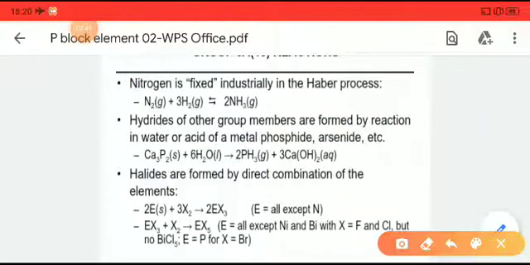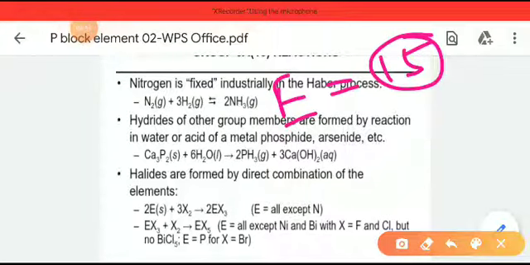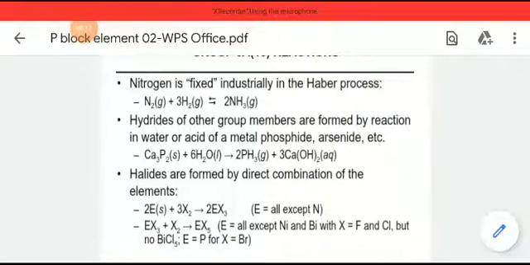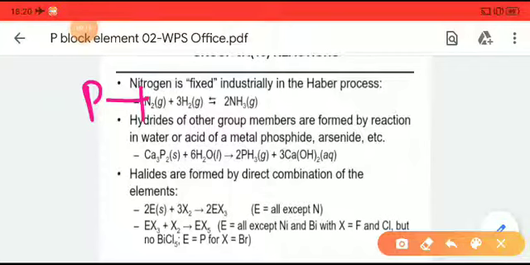And how do members of group 15 elements form halides? Suppose E are the members of the group 15 elements except nitrogen. So what are the E? It should be phosphorus, arsenic, antimony and bismuth. All of these can form EX5. That is, when phosphorus is reacted with chlorine, it will form PCl5.